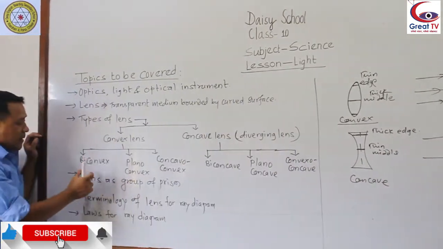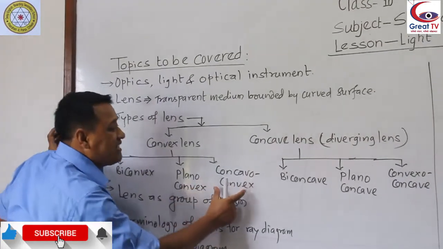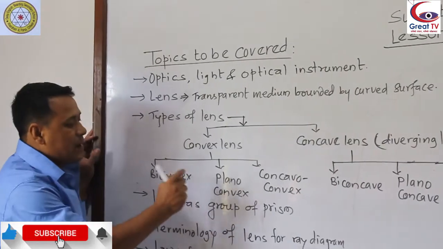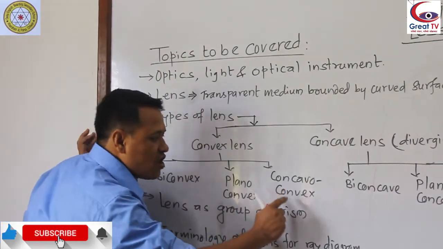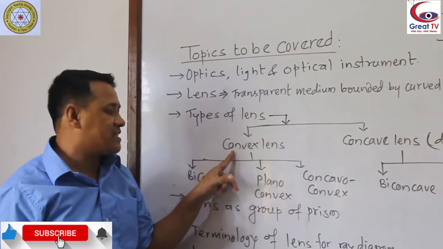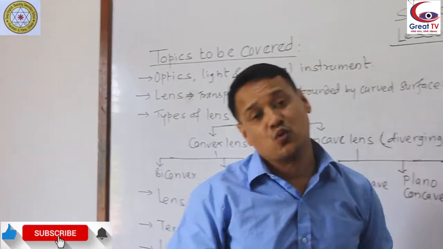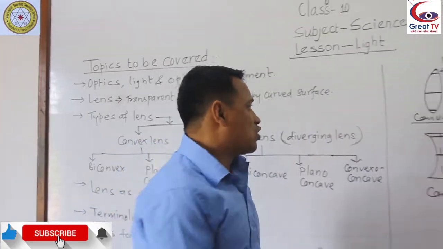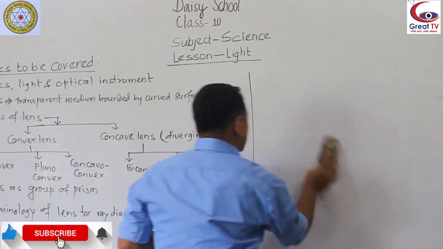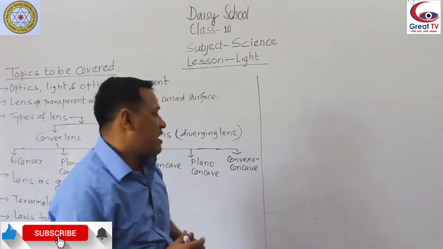They are biconvex lens, plano-convex lens, and concavo-convex lens. In this way, a convex lens is divided into three parts. Bi means two. So biconvex means two-side convex part. Convex means bulging part, you can say, rising part.